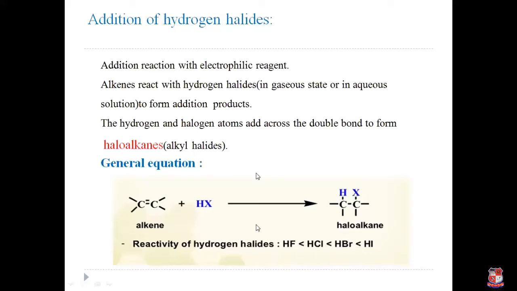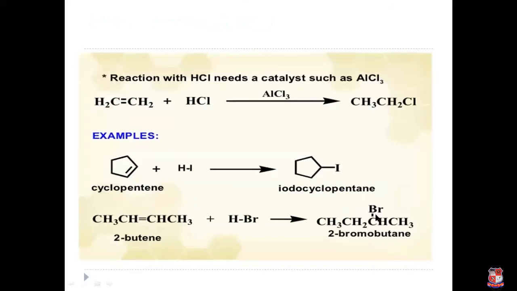We saw in the addition of halogen, right? So these are less reactive. Iodine is less reactive. So hydrogen iodide is less reactive compared to bromine and chlorine and compared to fluorine. Now reaction with HCl needs a catalyst such as AlCl3, aluminium chloride.